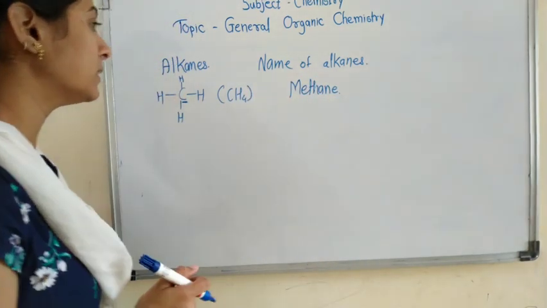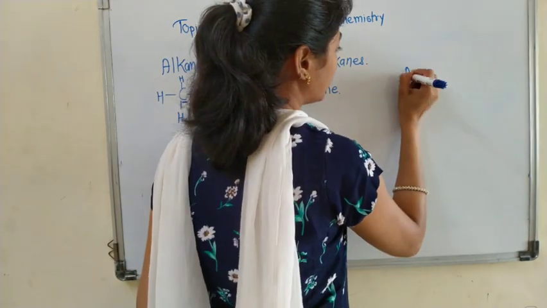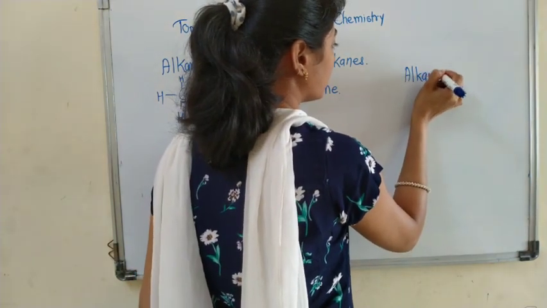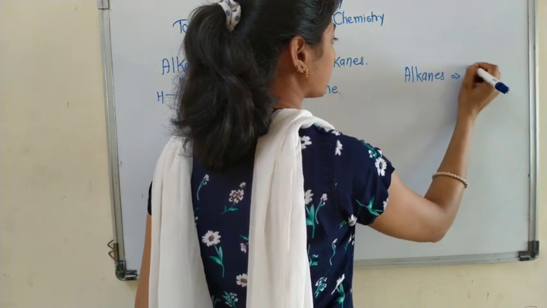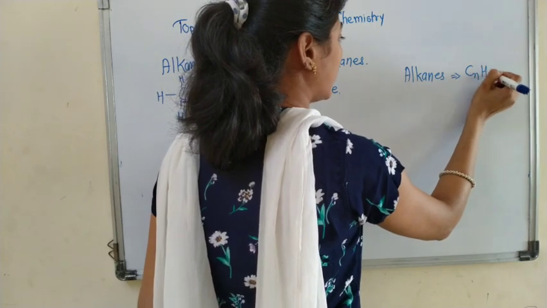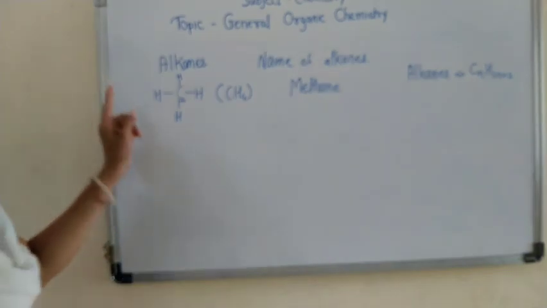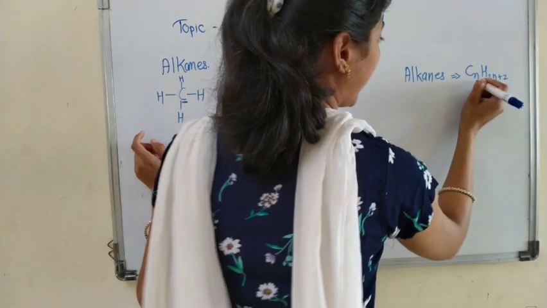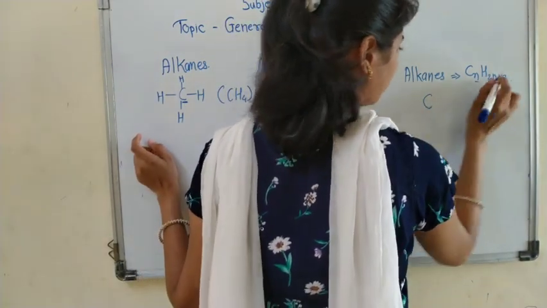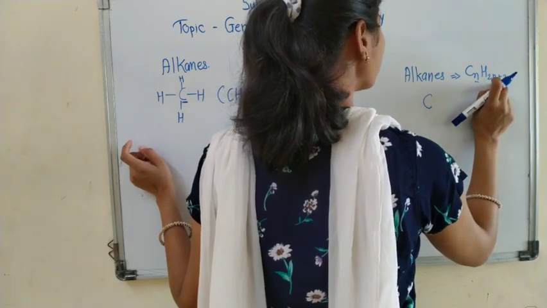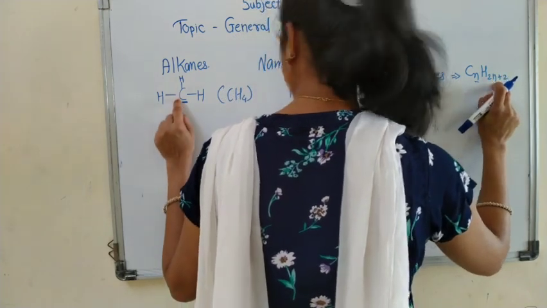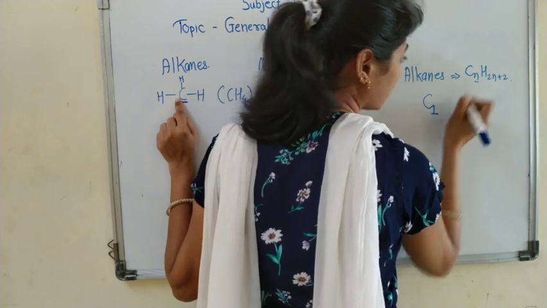One thing to remember is that alkanes have the general formula CnH2n plus 2. We have to apply this formula here. So n means the number of carbon atoms, and 2n means the number of hydrogen atoms. Here how many carbon atoms are there? 1.